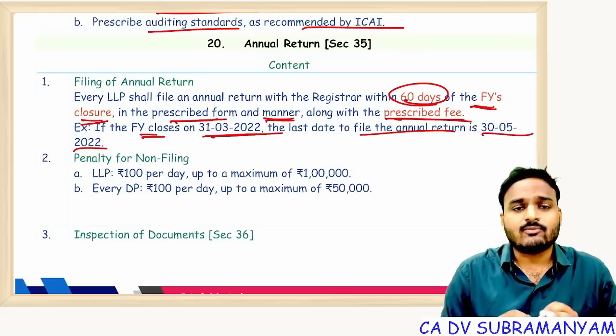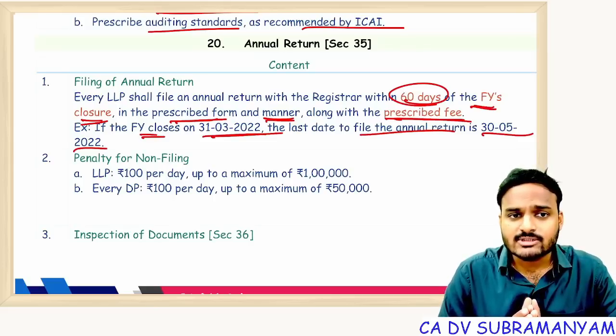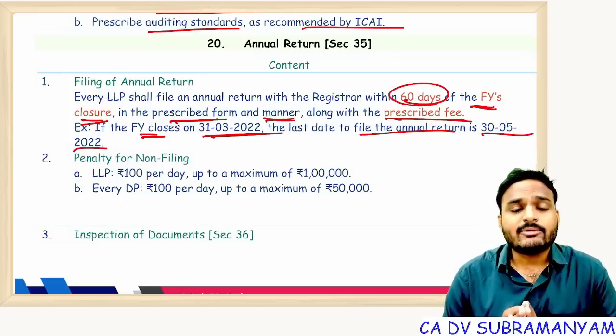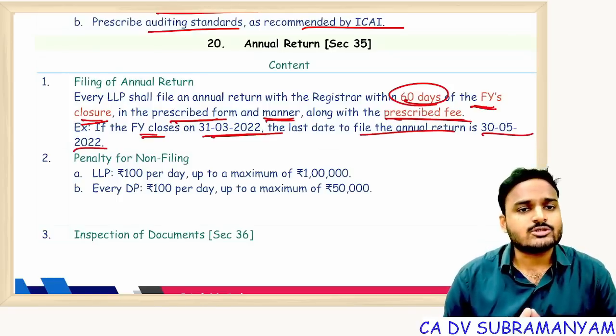Come on, tell me, what is the time limit for filing statement of accounts and solvency? 30 days from 30th September. And what is the time limit for filing annual return? 60 days from the closure of financial year.